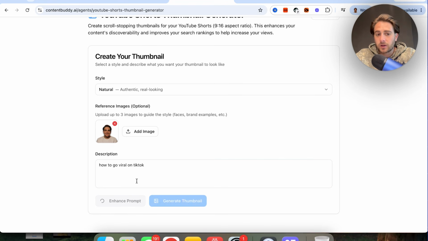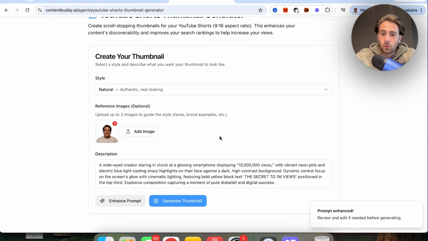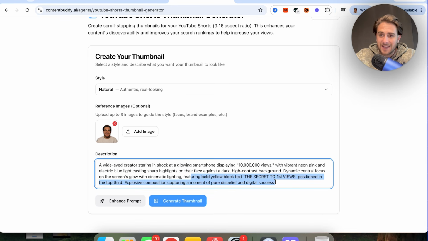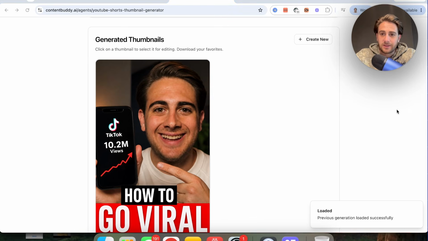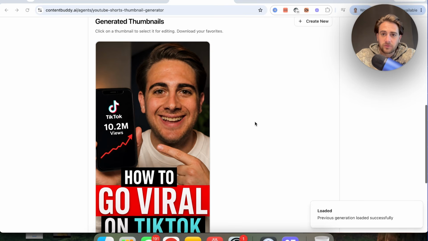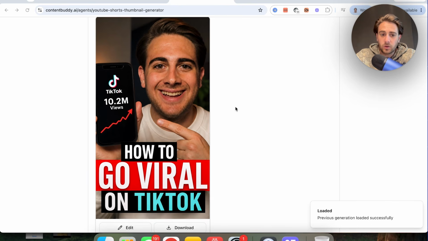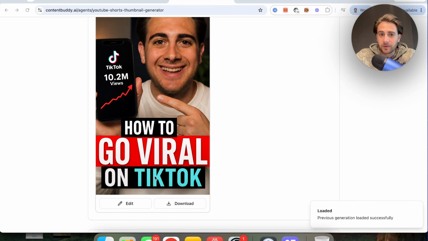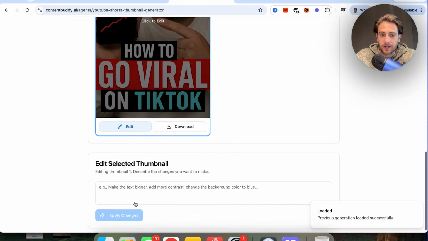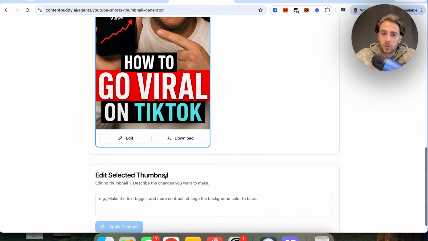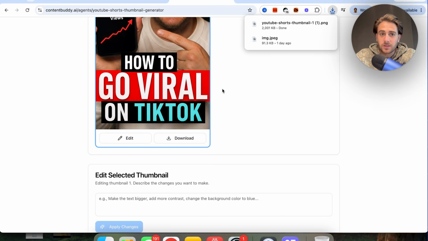If we wanted to, we could click on enhance prompt, and this will go through and write us a better prompt. It's not totally necessary to do that. And if you are going to do that, you want to make sure that you read through and that it actually makes sense. But then you click on generate thumbnail, and this goes off and generates the thumbnail for us. Now from here, we could create a new one. We could download it. We could edit it. Like if we wanted to change something, we simply click on edit. We tell it how we want to edit it, and that will do it. But otherwise, we could click on download right here.